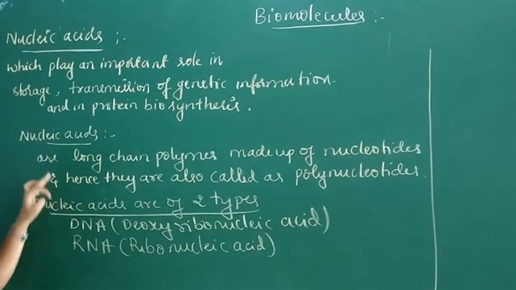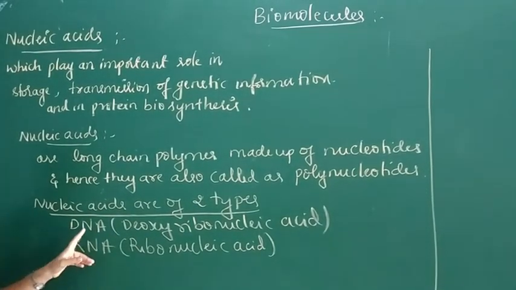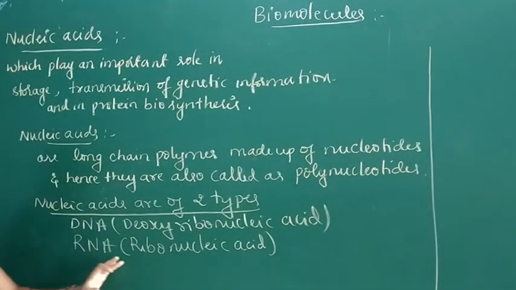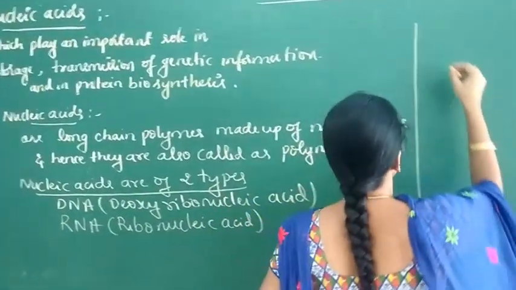The nucleic acids are of two types. They are DNA and RNA. DNA means deoxyribonucleic acid. RNA means ribonucleic acid. Now coming to the chemical composition of nucleic acids.